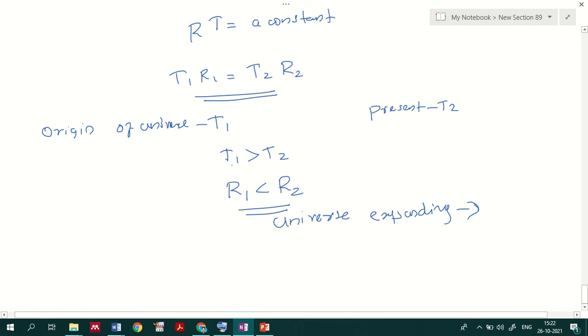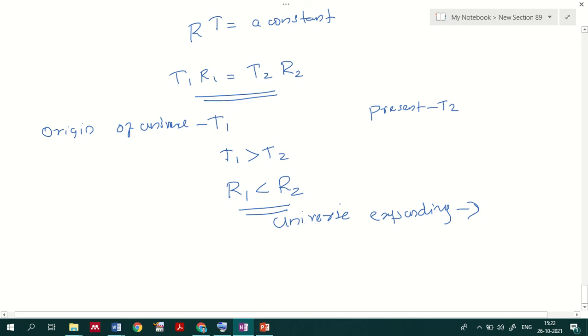If the temperature is high, the radius will be small, and if the temperature is low, the radius will be greater. So at T2 the radius is larger than R1, and we say that the universe is expanding.